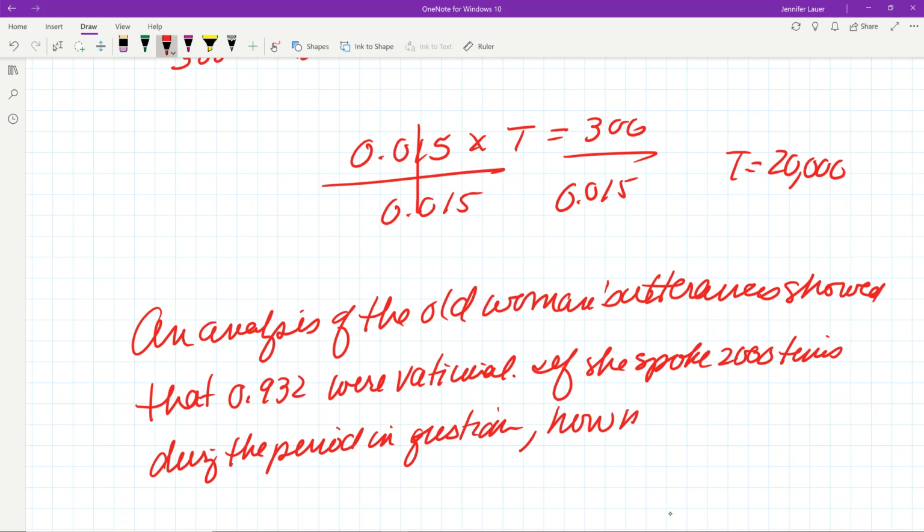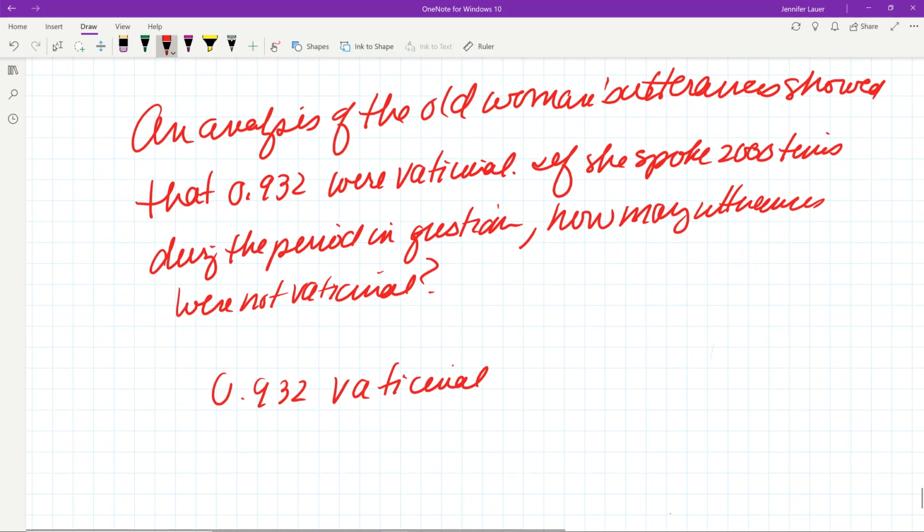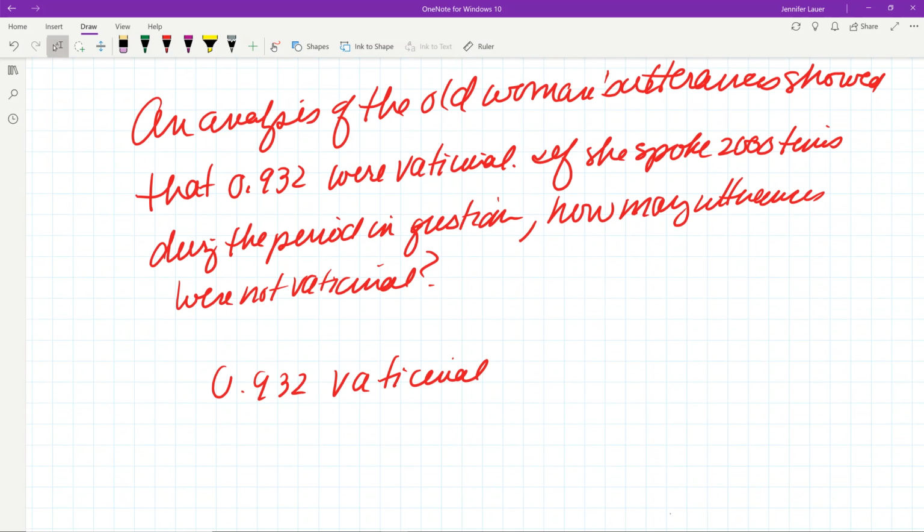How many utterances were not vaticinal? I tell you, the things they come up with in this book. Don't even know what half these words mean. Not going to lie. I'll have to ask somebody what that means one day.